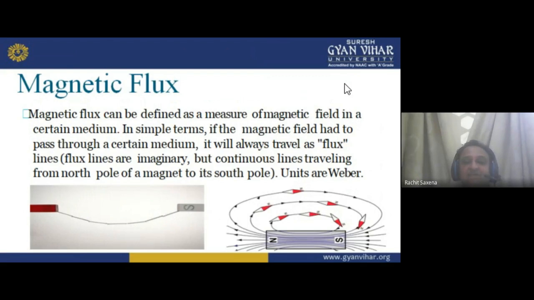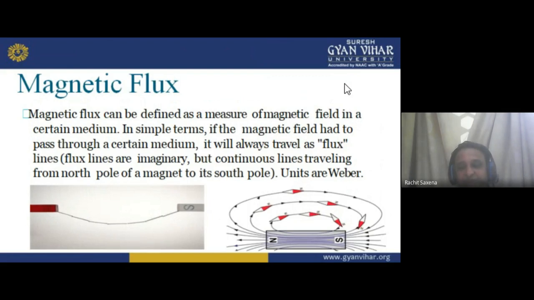And magnetic flux can be defined as a measure of magnetic field in a certain medium. In simple terms, if magnetic flux is passed through a certain medium, it always travels as flux lines. Flux lines are imaginary. Imaginary means it is in the imagination.